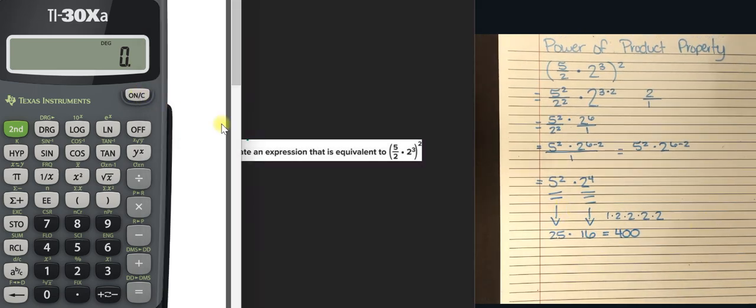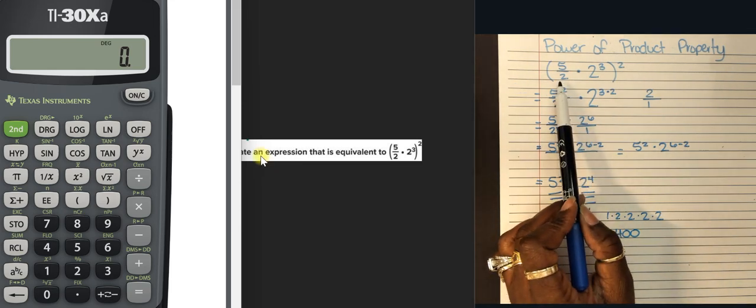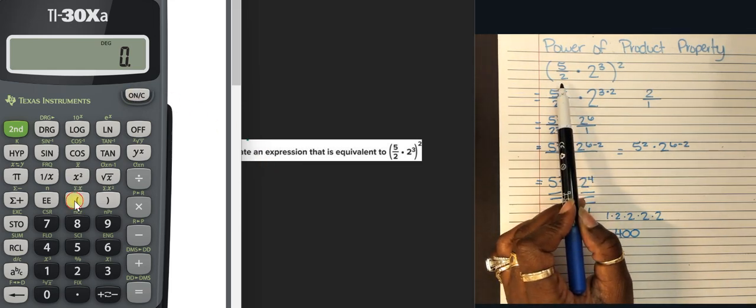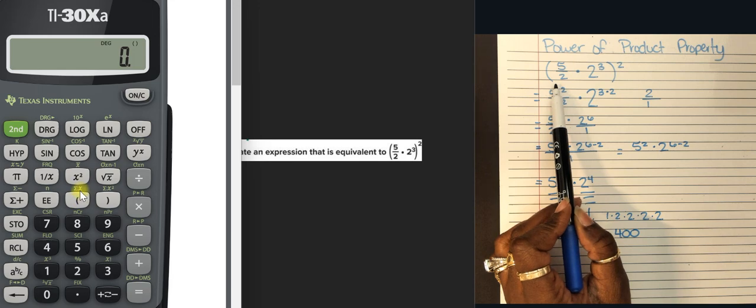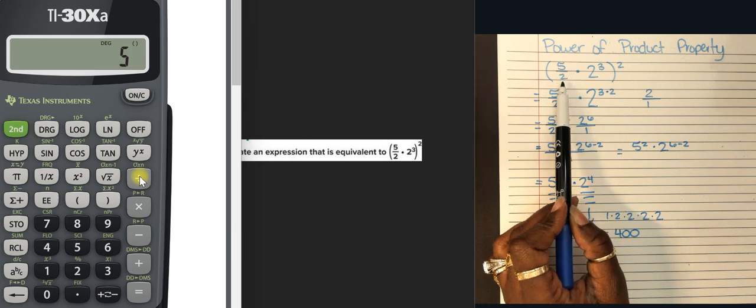Remember that you can still use your calculator, but I do want you to understand the process. So if you wanted to use your calculator, I'm going to start up here. I'm going to put everything in parentheses that's in parentheses. So I hit the parentheses first, and then I'm going to say 5 divided by 2. Okay.